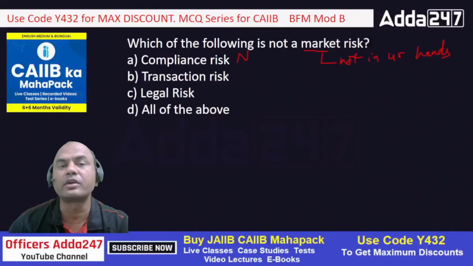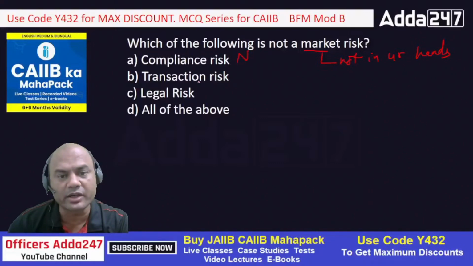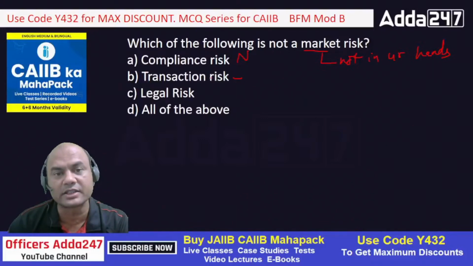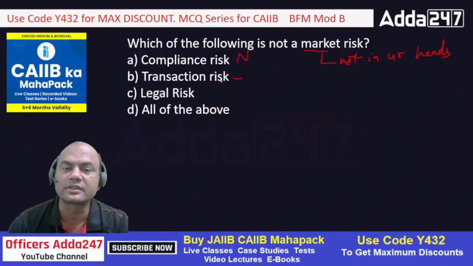Transaction risk means errors in the transaction. Can this be avoided? Yes. How? I can follow the maker checker concept, the 4I principle in banking, right? If the transaction is serious, you can apply the 6I principle, going ahead of the 4I principle, and you can avoid this transaction risk, means errors in the transactions. So is this a market risk which is not in your hands? No, this is in your hands, it can be avoided.